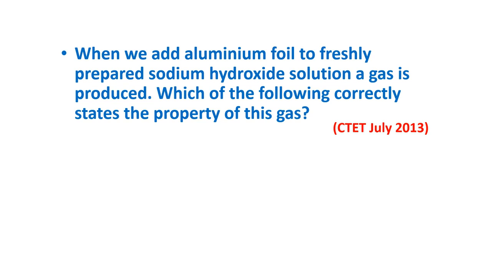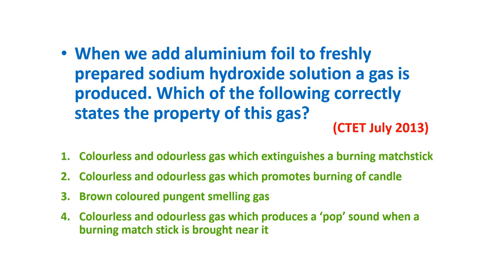When we add aluminium foil to freshly prepared sodium hydroxide solution, a gas is produced. Which of the following correctly states the property of this gas? Understand the question. So aluminium foil means Al. We are adding that aluminium to freshly prepared sodium hydroxide NaOH solution. Then a gas is produced.